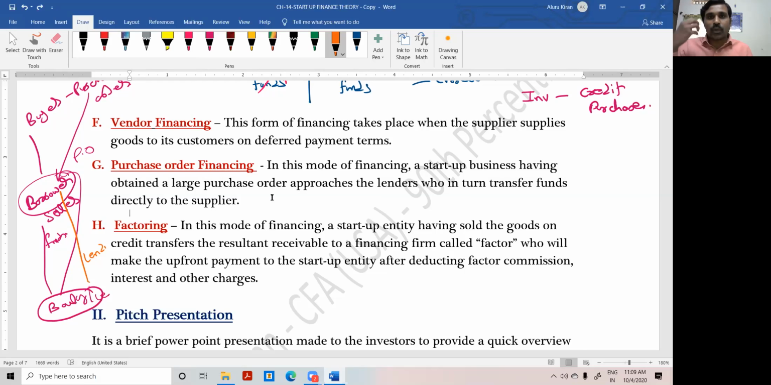Or technology to telecast my video classes, etc. All those things. An app to build the app, etc. So they will make use of this purchase order financing.